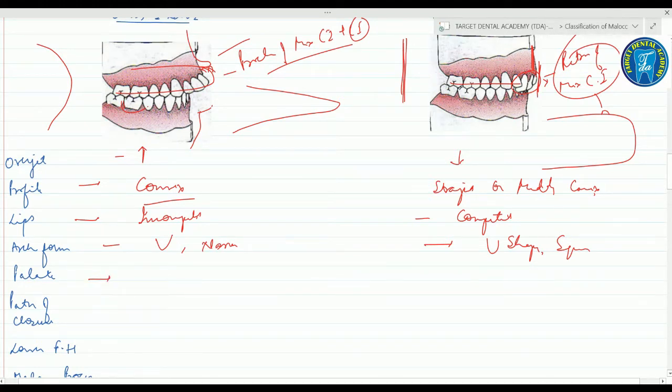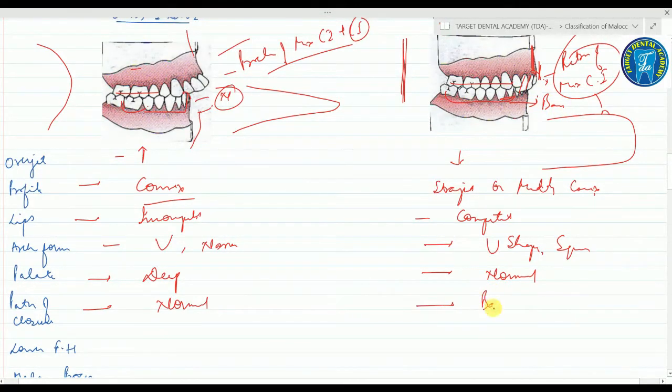Right. Now coming on to the palate, so in class 2 division 1 the palate is deep due to the proclination, and in class 2 division 2 the depth of the palate is normal. Fine. Now coming on to the path of closure, so in this your mandible will close in a normal pathway. So the path of closure is normal in class 2 division 1, while there is a retroclination in class 2 division 2, so the mandible will close backward. So the path of closure in class 2 division 2 is backward.